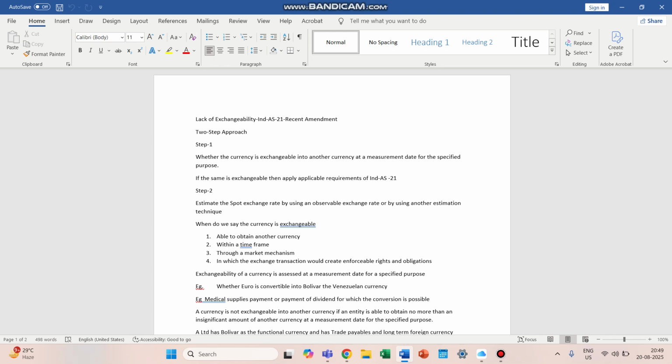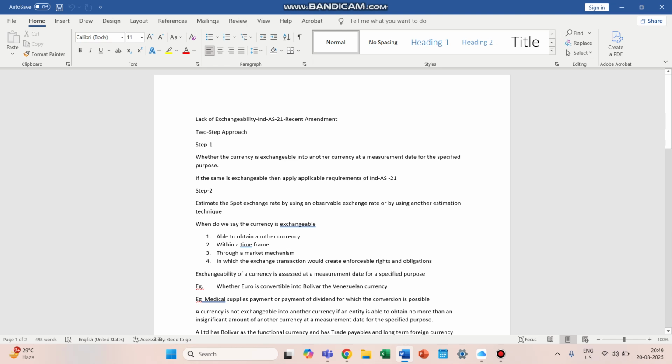Whether euro is convertible into bolivar, the Venezuelan currency, is an example of exchangeability. The euro is not convertible into bolivar, Venezuelan currency, hence it is not exchangeable. It is the same in case of medical supplies payment or payment of dividend, either of the two.